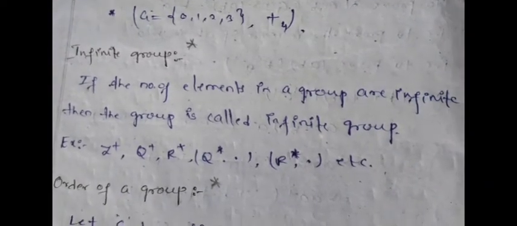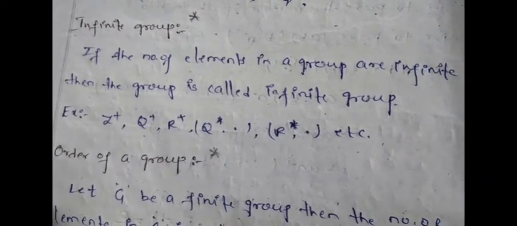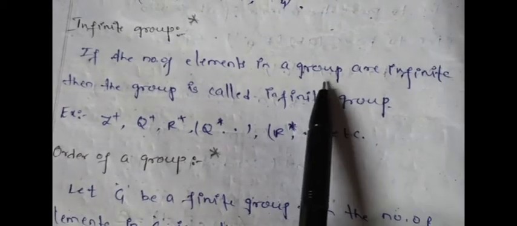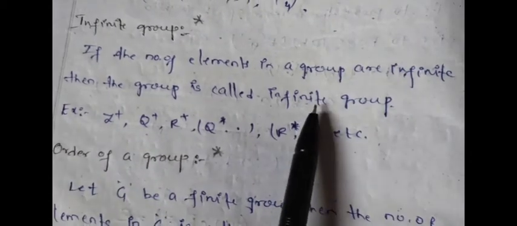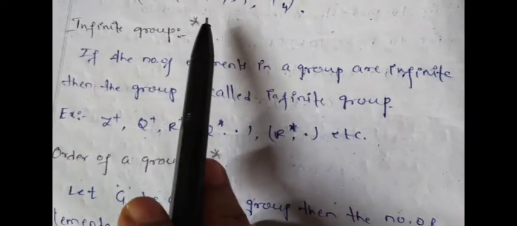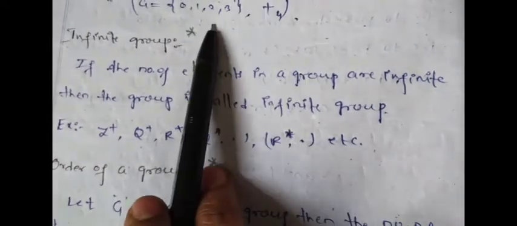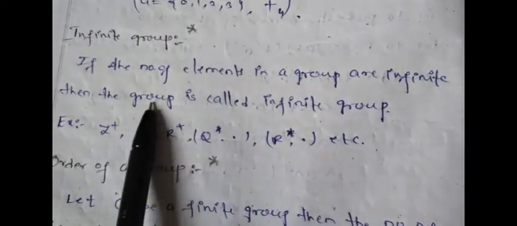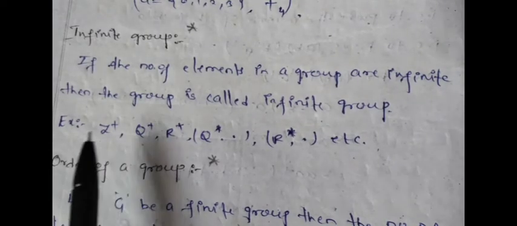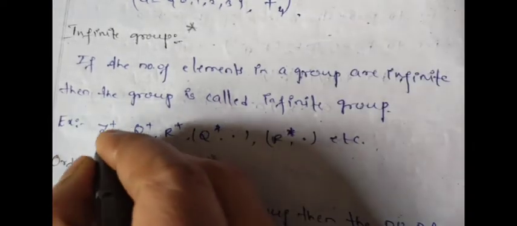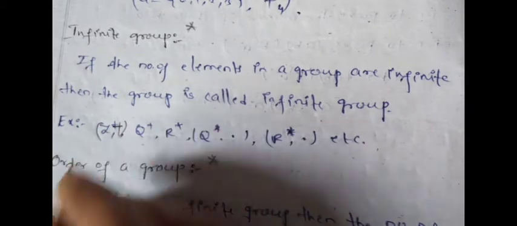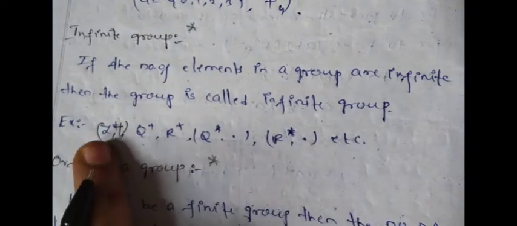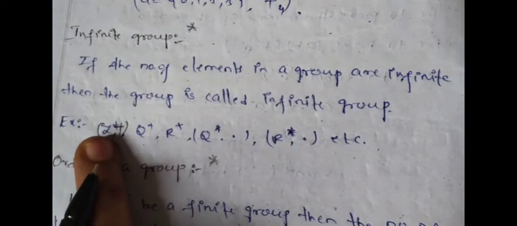Similarly, infinite group. Infinite group means the number of elements in the group is infinite, then we can say it is an infinite group. So previously, finite group means it should be a group and it should contain only a finite number of elements. In the same way, Z under addition is also a group. Which type of group? Infinite group, because the number of integers is infinite, that's why it is an infinite group.